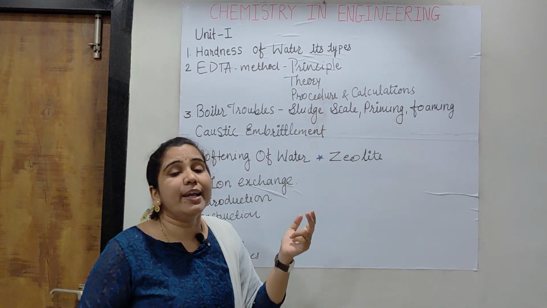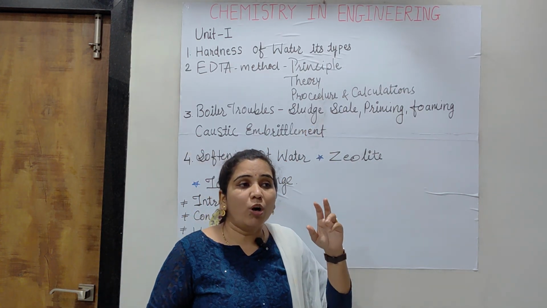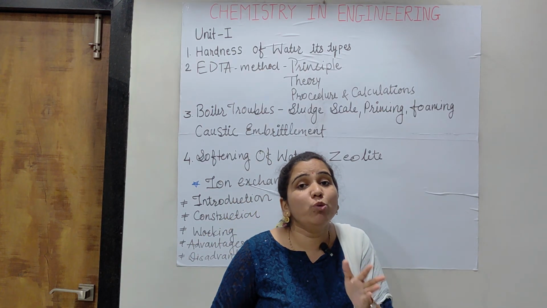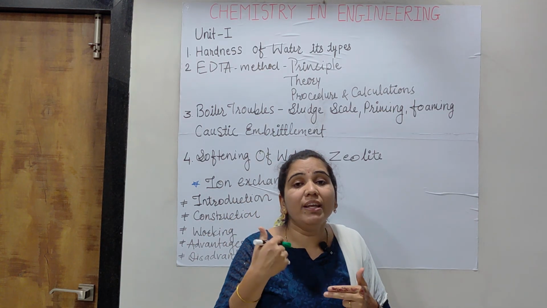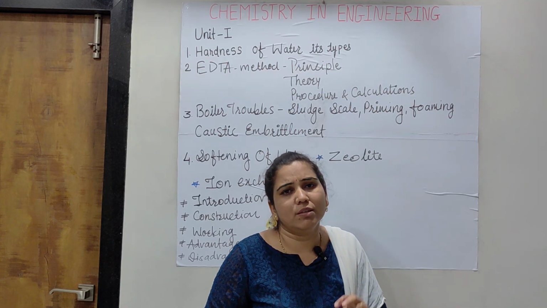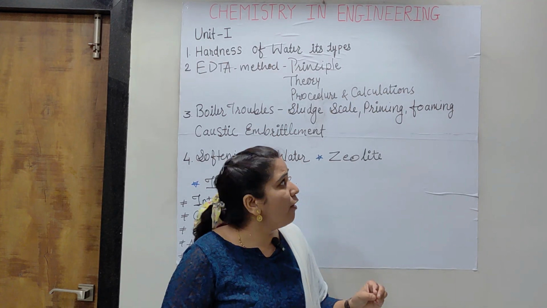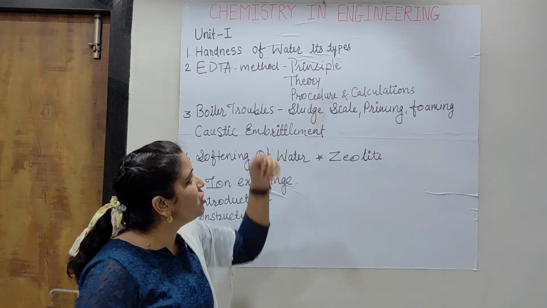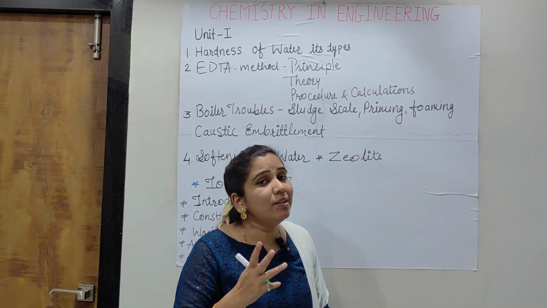Then in this theory, again, you have to mention what is the way to carry out the reaction, and why we get a color change from wine red to blue. That all is to be written in just 2 to 3 lines. After theory, moving towards procedure. In this procedure, there are 3 steps.